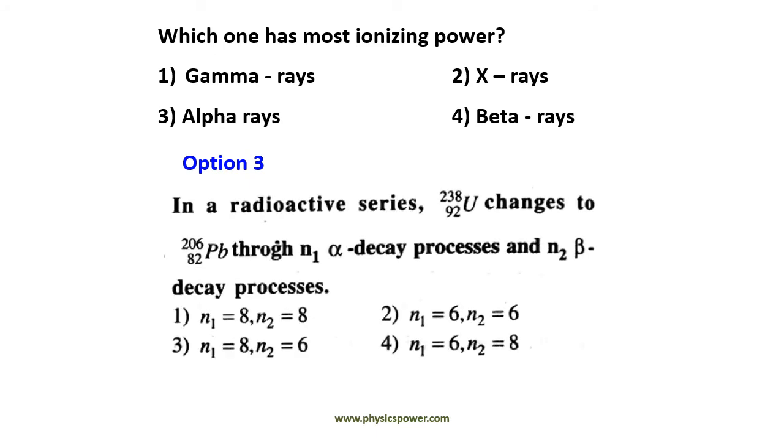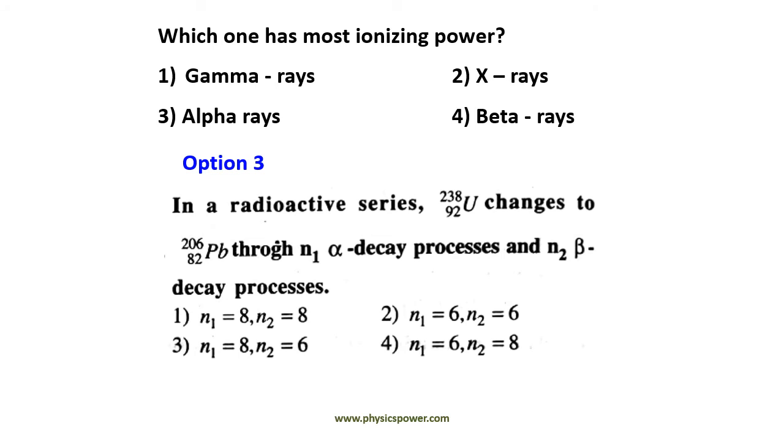Next question. In a radioactive series, uranium 92-238 changes to lead 82-206 through N1 alpha decay processes and N2 beta decay processes. Here they are asking what the value of N1 is and what the value of N2 is. And they gave options also.